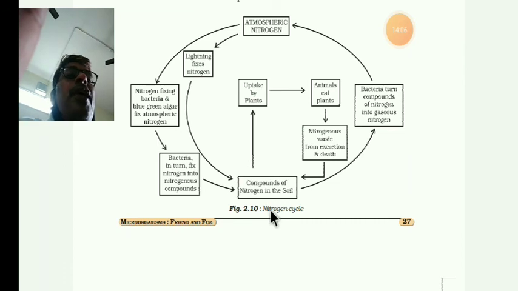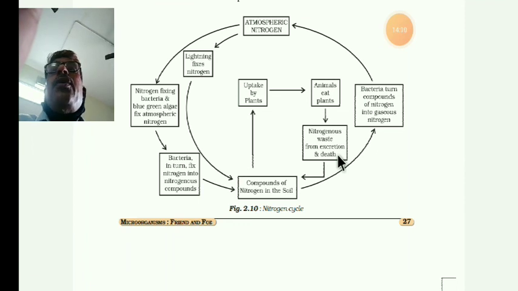Okay, clear, students? So we completed lesson number 2, microorganisms.